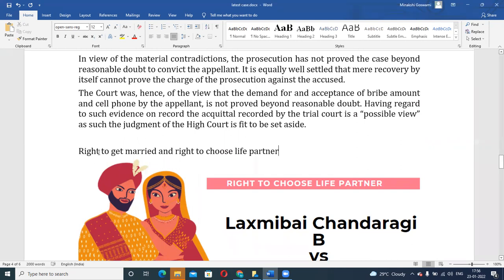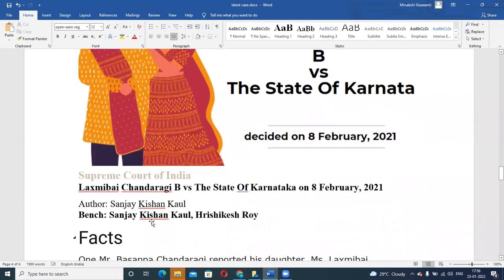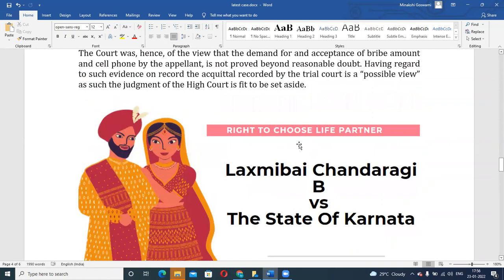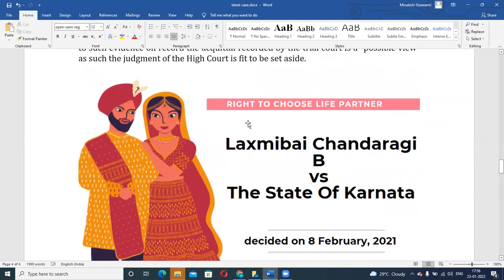So see, when we say right to get married, as such, you don't have a right to get married. If you are choosing a life partner, you decide to get married, you can do it. You cannot go to the court and say that I have a right to get married, give me a person with whom I can get married. But the right to choose a life partner is a right which you have, that is established in this particular case. Okay, so any one of you, have you seen an FIR? Anybody? FIR?